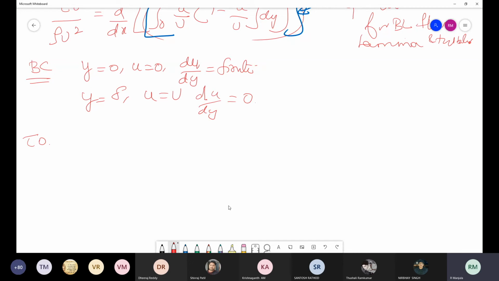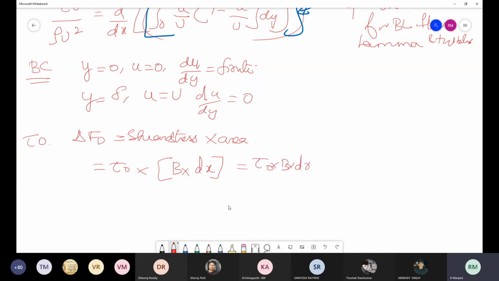So what is that drag force? Generally we can say delta Fd is shear stress multiplied by area, and shear stress is tau naught, and area is the total breadth of the plate multiplied by a small thickness dx. So this could be tau naught into B into dx. And what will be the total drag force?